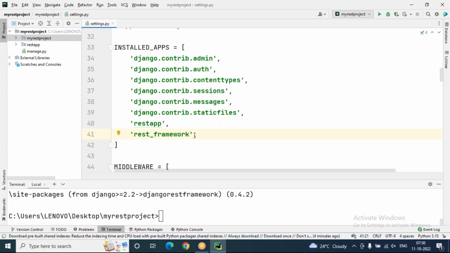Drastically, we will reduce a lot of code by using the built-in REST API classes. Finally, the same operations we can finish within 2 or 3 lines. But initially, for every operation, 10-15 lines of code are required because a lot of conversions are there, like serialization and deserialization techniques. Tomorrow you'll understand what serialization and deserialization are, how to create your first API, and how to test the API. We will discuss that in tomorrow's session.